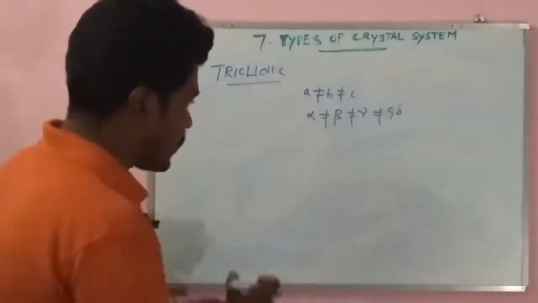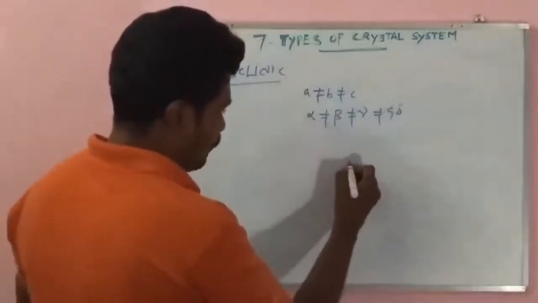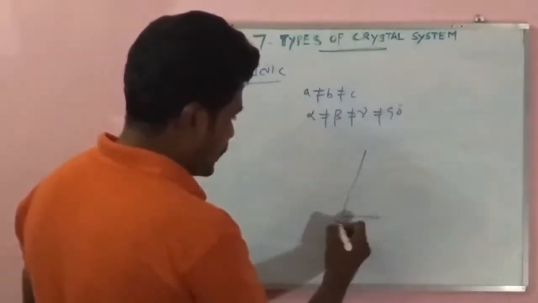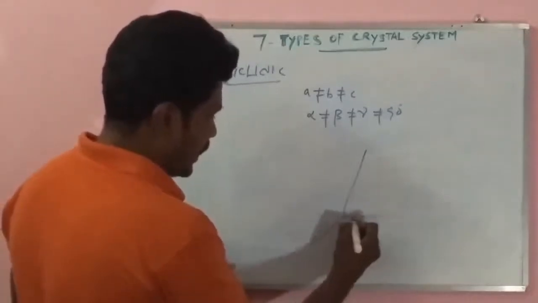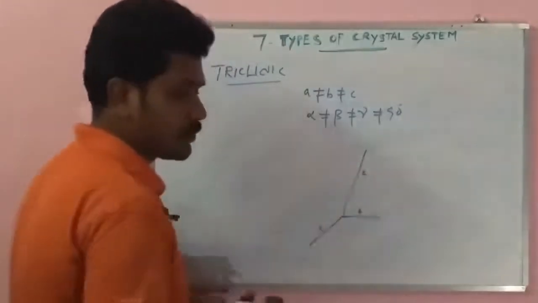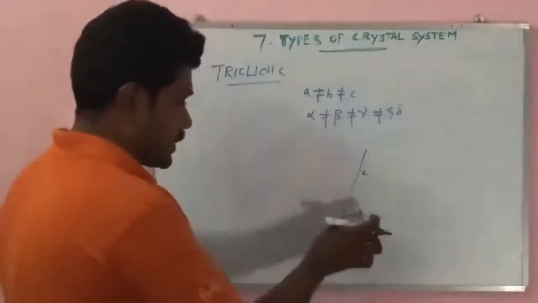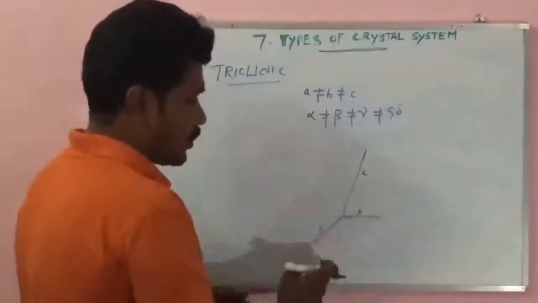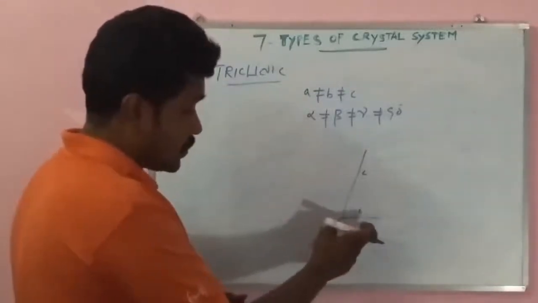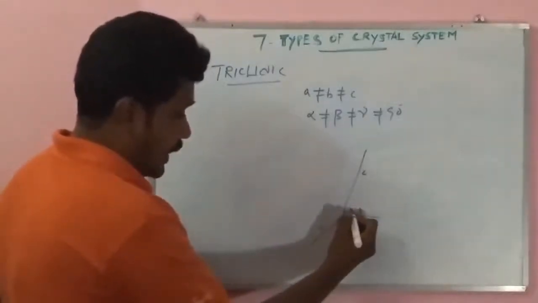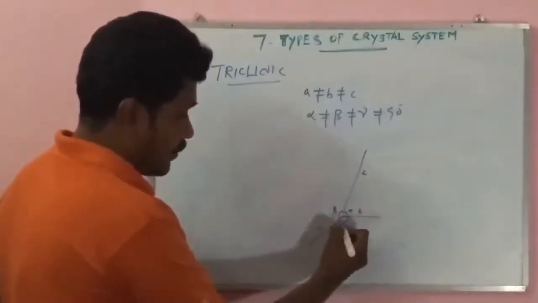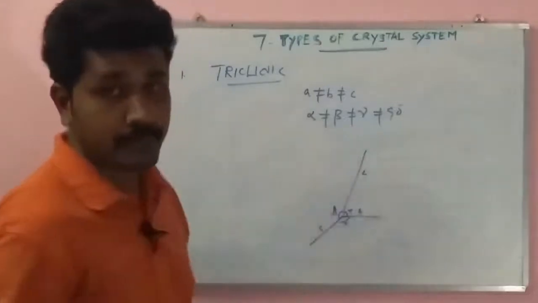So here are the values for triclinic. Like this, the values for A, B, and C. Did you understand? A distance is not equal to B, B distance is not equal to C. Did you understand? Otherwise the angles alpha, beta, and gamma are not equal to 90 degrees.